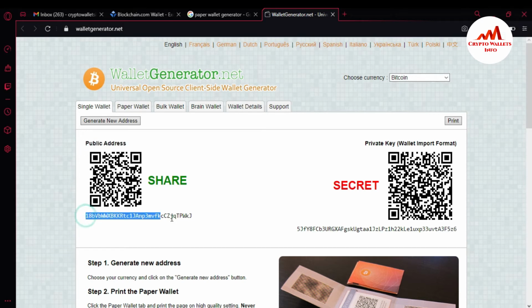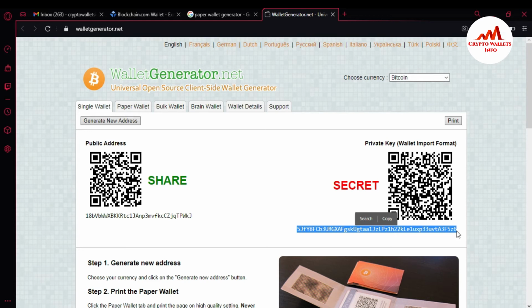This is my public address. If I want to deposit to this Bitcoin wallet address, I simply send to this address, not this private key, because this is my wallet private key. If I share this private key, then I will lose all my amount.